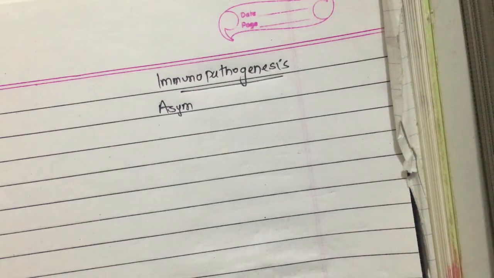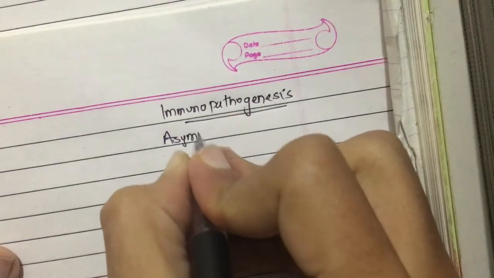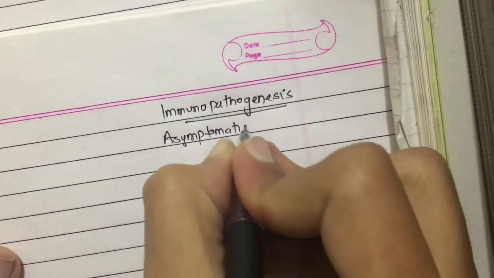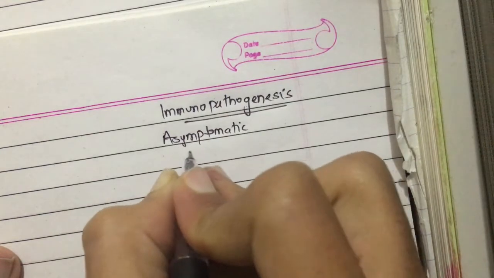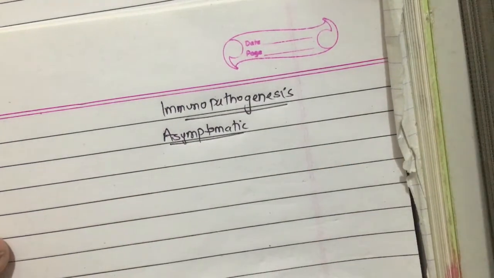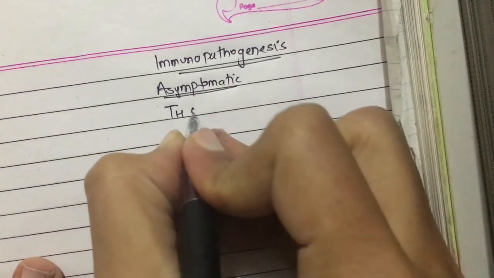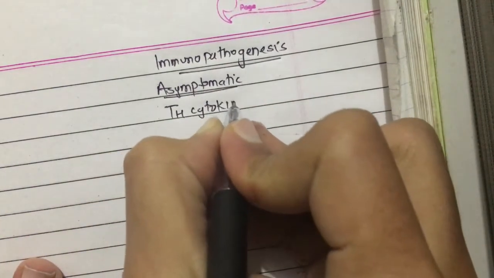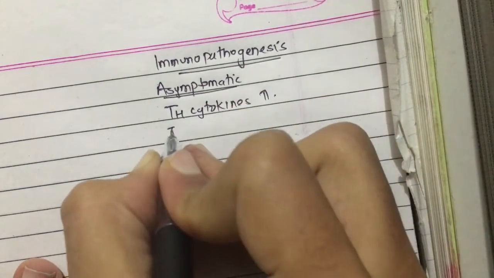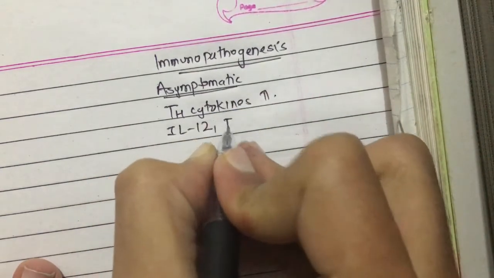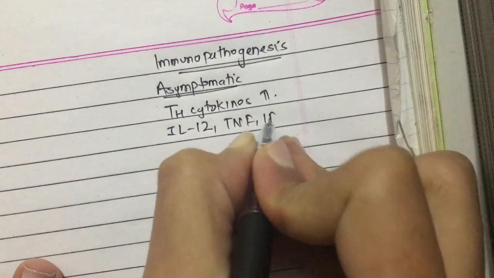So now let us talk about the immunopathogenesis. Most of the infections are asymptomatic. In these patients who are asymptomatic, TH1 cytokines increase. So there is an increase in interleukin 12, tumor necrosis factor, and interferon gamma.